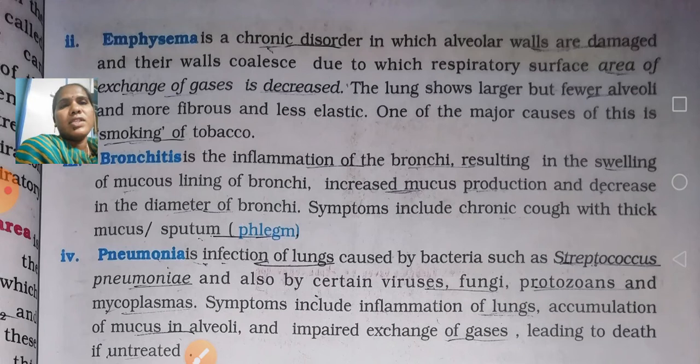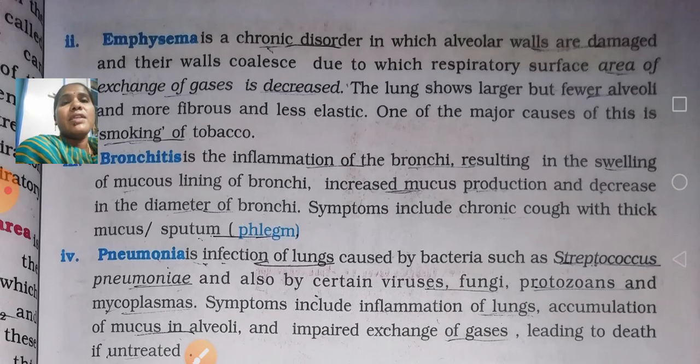This is a chronic disease, in which the alveolar walls are damaged and their walls collapse, due to which the respiratory surface area for the exchange of gases is decreased. It is better to write the side headings. First one is asthma, second one is emphysema, third one is bronchitis.